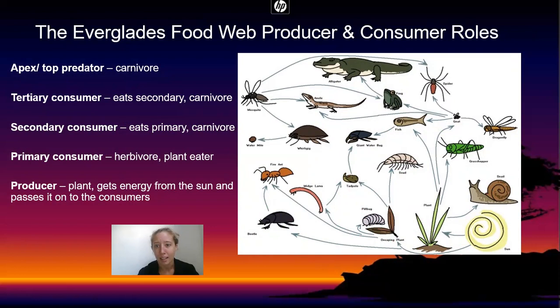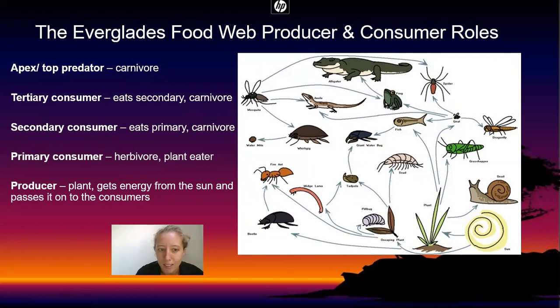Now we see that the spider looks like it may also be the apex predator of that food chain because, as you can see, it does not get eaten by anybody else. In reality, we know some of these other organisms will eat spiders, but just according to this image, you can continue. So like I invited you to try last week, see how many food chains you can come up with from this Everglades food web.